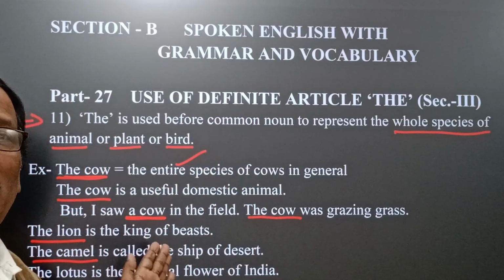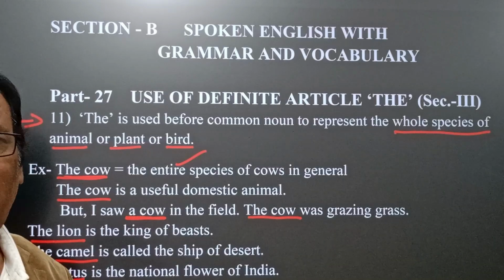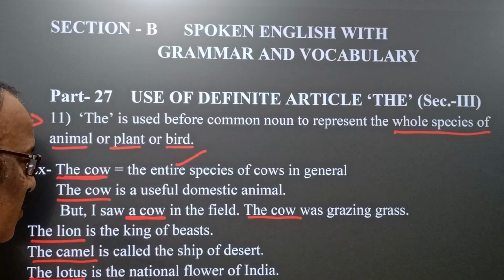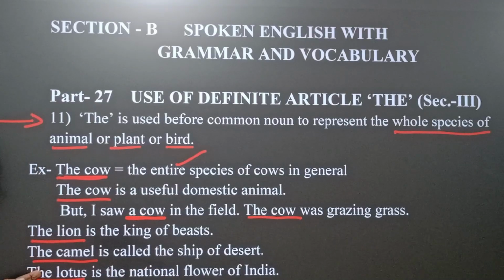That's why the camel is called the ship of the desert. The lotus is the national flower of India. Here we find the entire species of lotus in general.